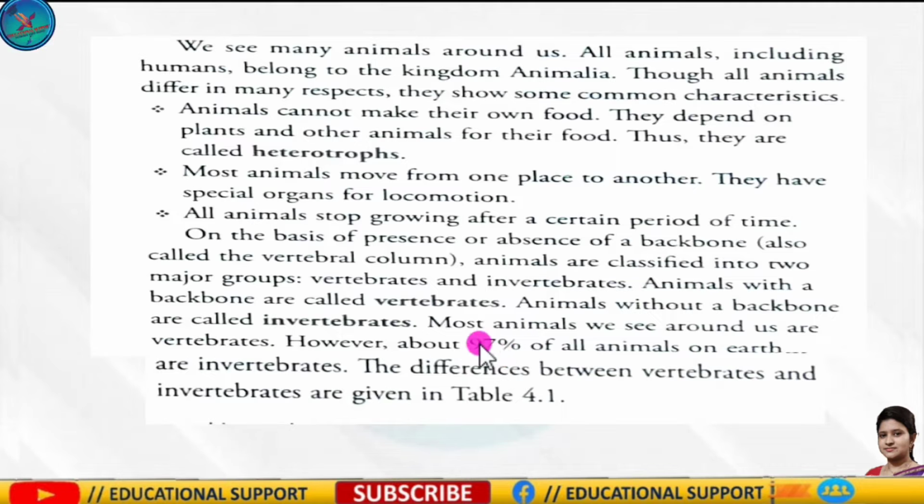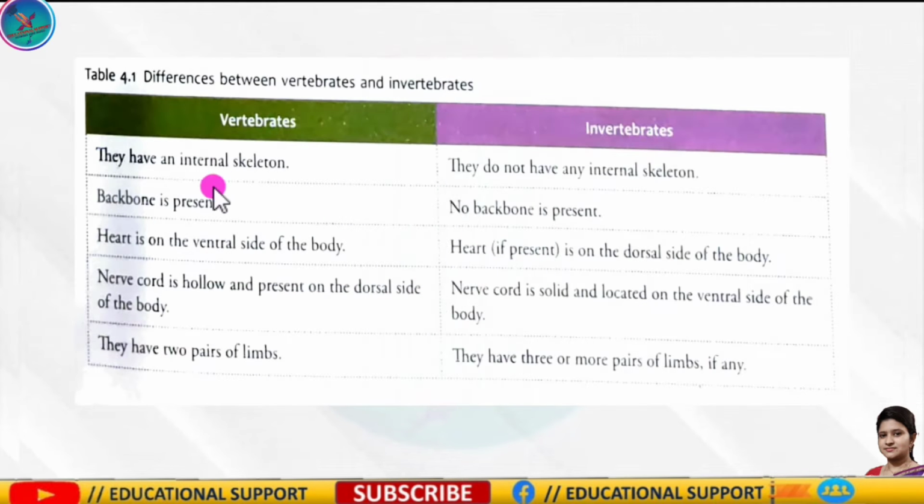So 97% of all animals on earth are invertebrates. The differences between vertebrates and invertebrates are given in table 4.1. You can see in 4.1 there is a difference between vertebrate and invertebrate. Vertebrates have an internal skeleton, but invertebrates don't have any type of internal skeleton. In vertebrates, a backbone is present. This is very, very important. But no backbone is present in invertebrates.